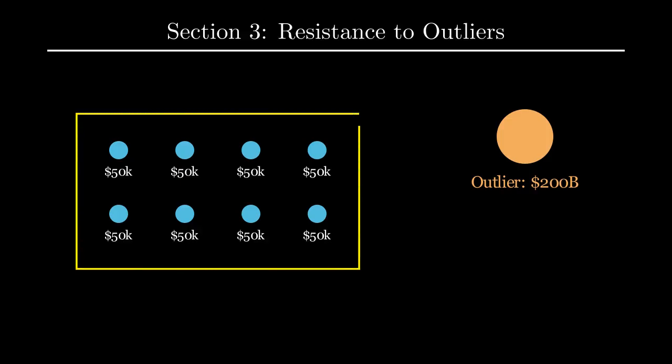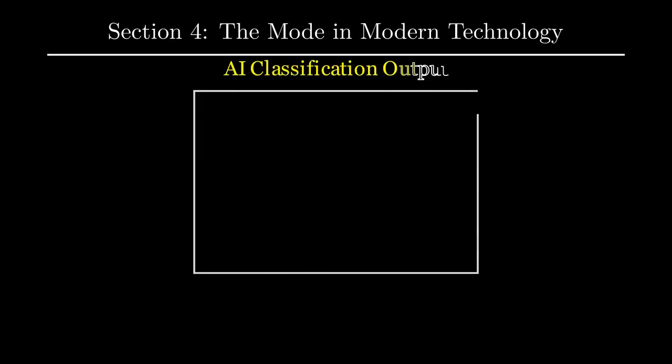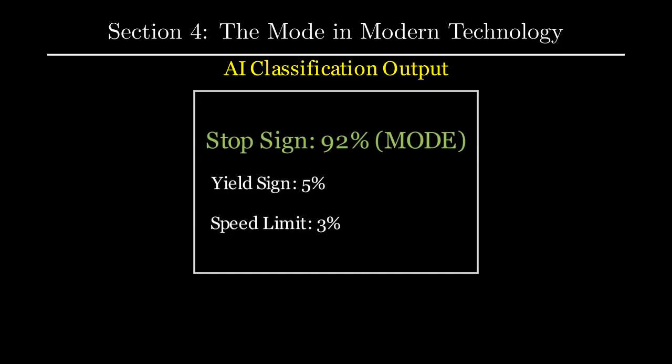Section 3. Resistance to outliers. The mean is notoriously fragile. If Elon Musk walks into a bar, the average person in that bar becomes a billionaire. The median stays stable, but it doesn't tell you what the most common experience is. The mode, however, is completely unaffected by extreme outliers. It tells you what is typical for the majority, providing a grounded perspective that prevents data from being skewed by the 1%.